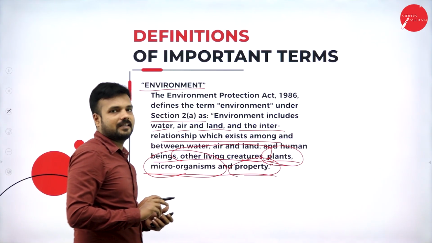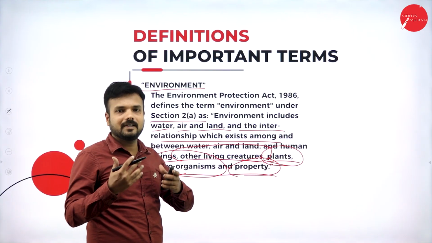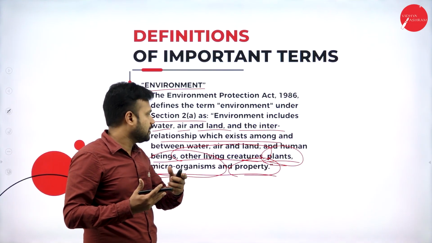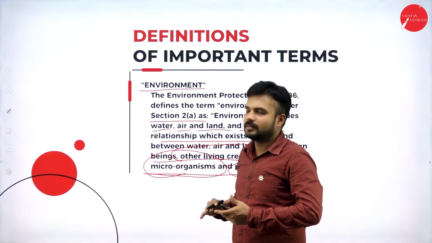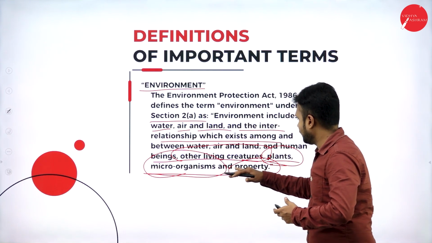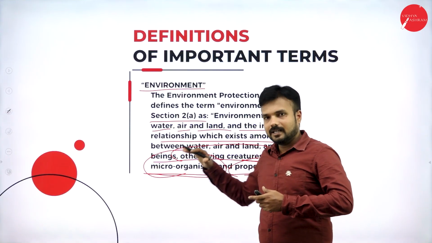Okay, so property is nothing but the surrounding environment which is available. It is very precious. In nature, once we lose it, it is very hard to get back the same thing. It is very precious, so they had mentioned it as a property. Here it is about safeguarding all these things.